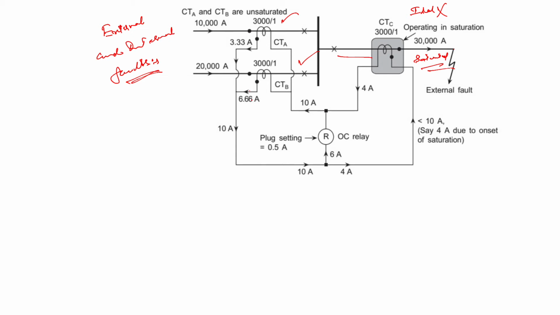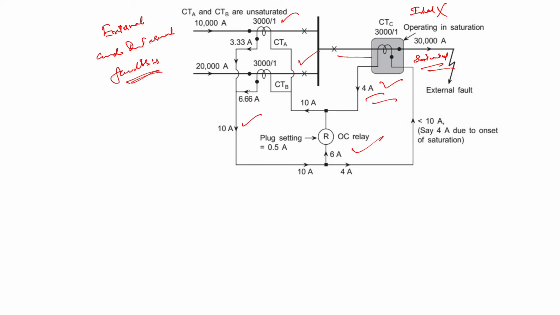Therefore we can no longer assume that CTC will faithfully transform the fault current, as after saturation the current will not increase. For the sake of this illustration, let's assume that the secondary current of CTC is only 4 ampere, because the current will not increase beyond that when it is saturated. Then the current coming in is 10 ampere, here we have 4 ampere, and the 6 ampere current will flow through the spill path. As a result the scheme maloperates; it loses stability on the external fault.